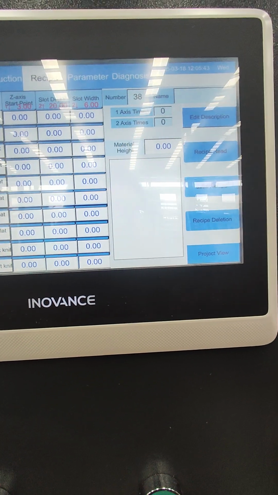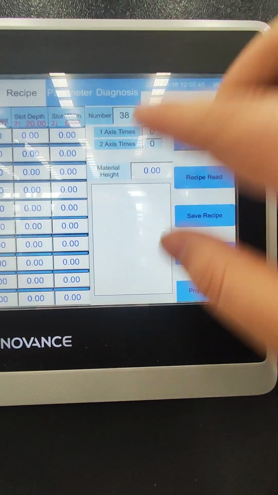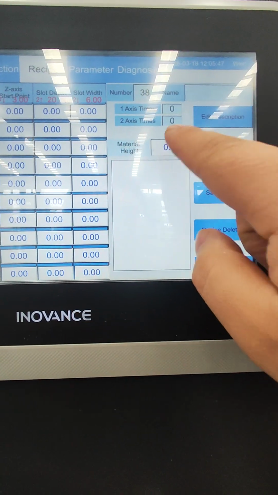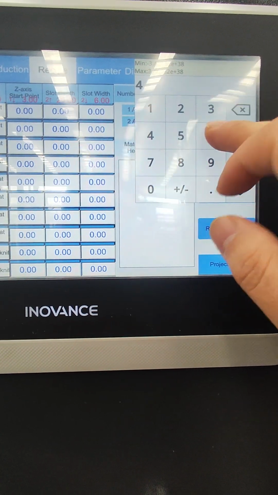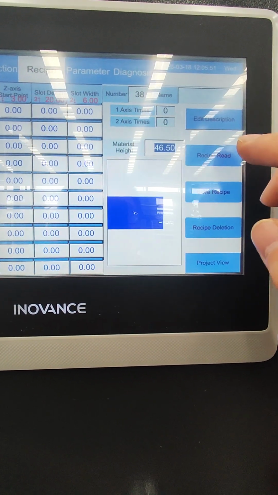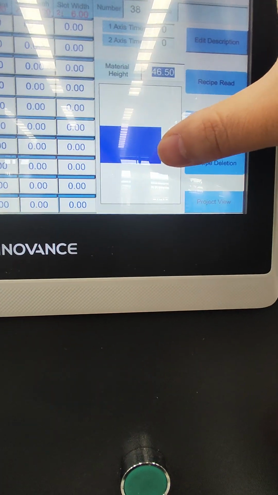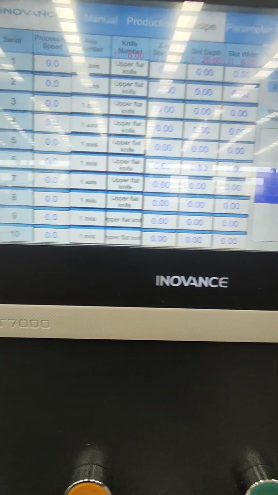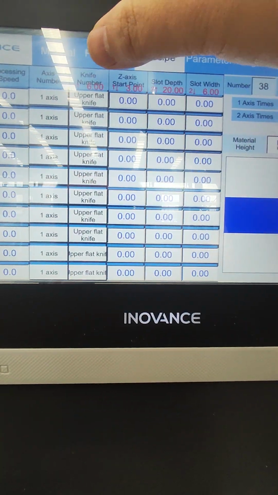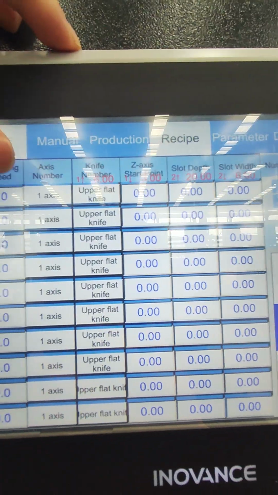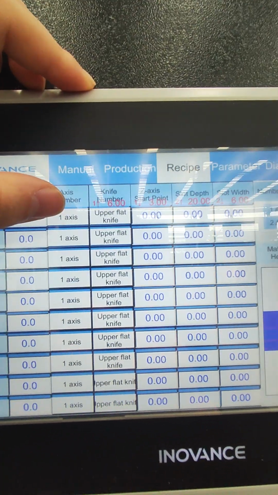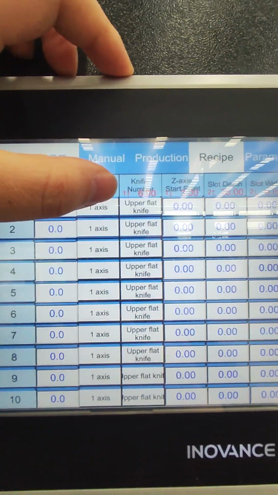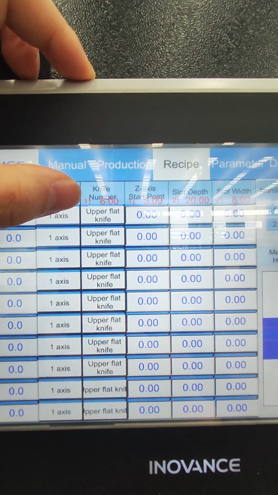So first we need to input the height, the material height. Here is 46.5 millimeter. Enter. Okay, now we can see the profile. Then we need to select the knife number. Here there's a red word. For this machine, it means spin axis 1.